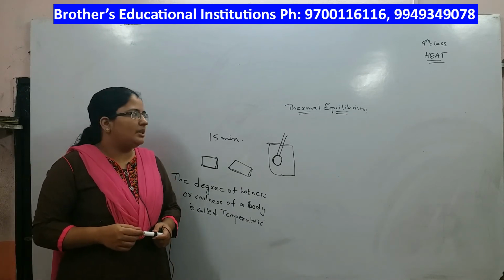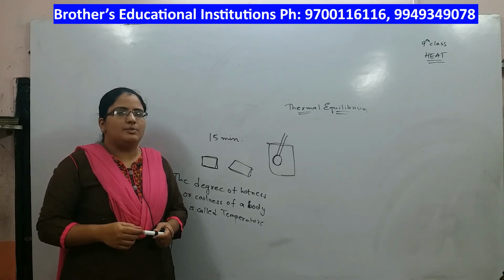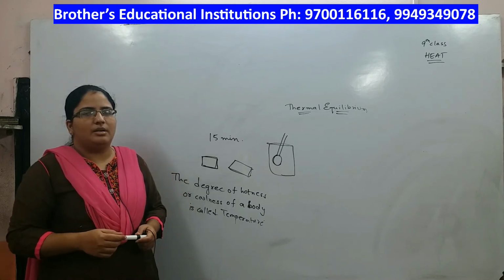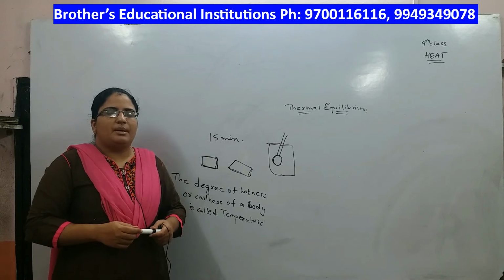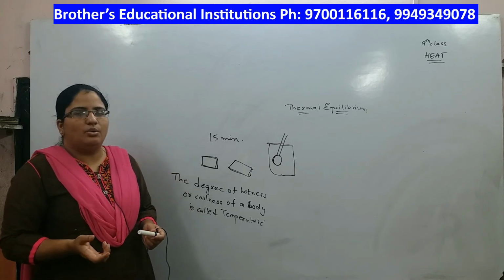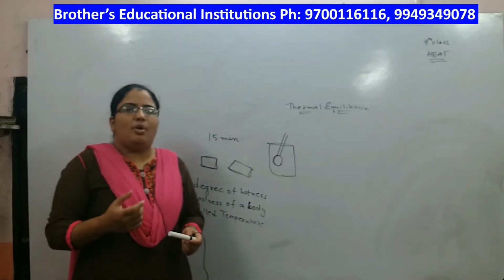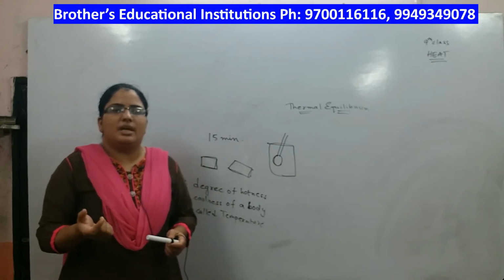So that is about thermal equilibrium. It is at thermal equilibrium that you measure the temperature. Sometimes whenever you are not feeling too hot or too cool, you can say that your body is in thermal equilibrium with the surroundings.